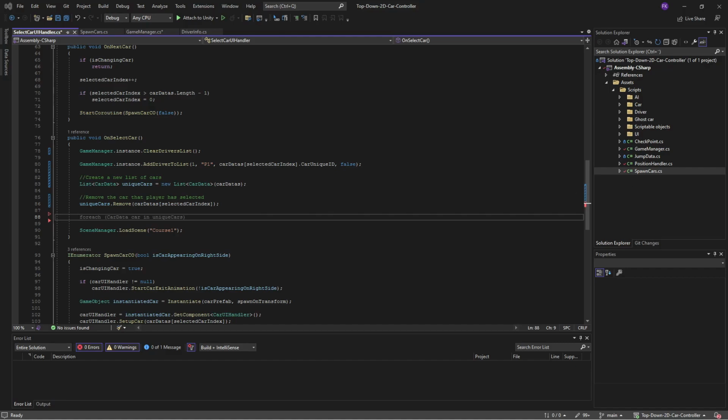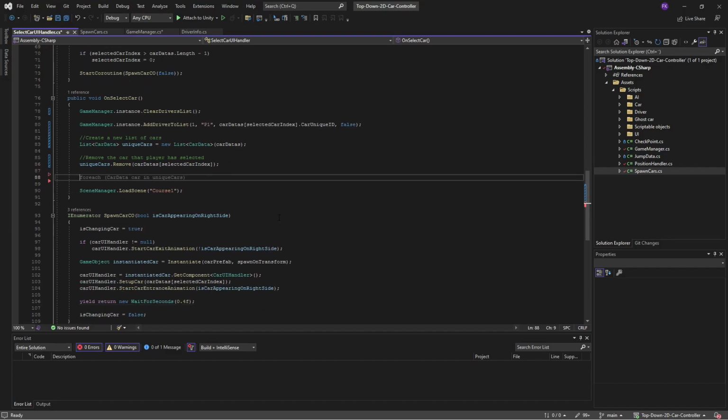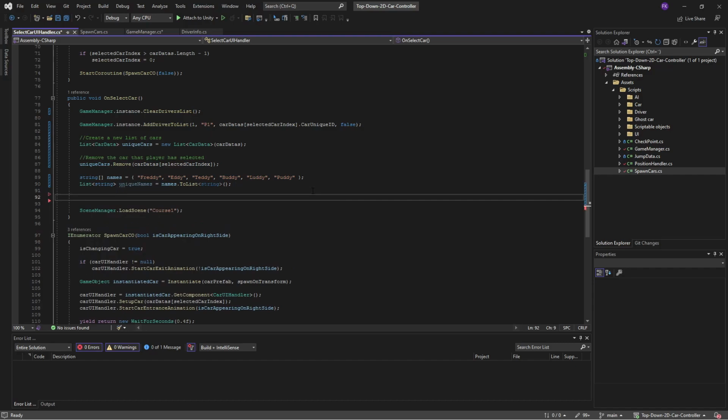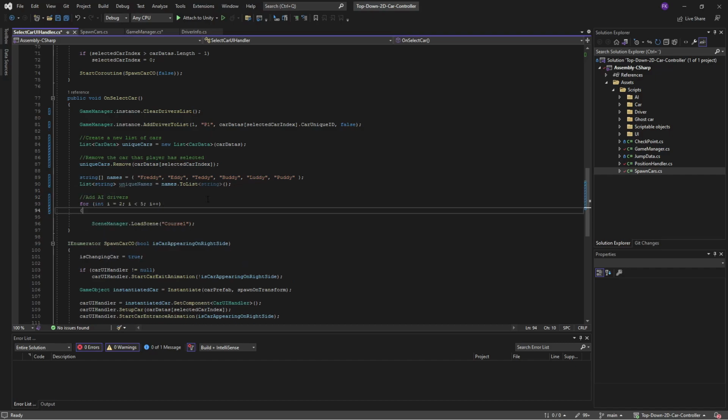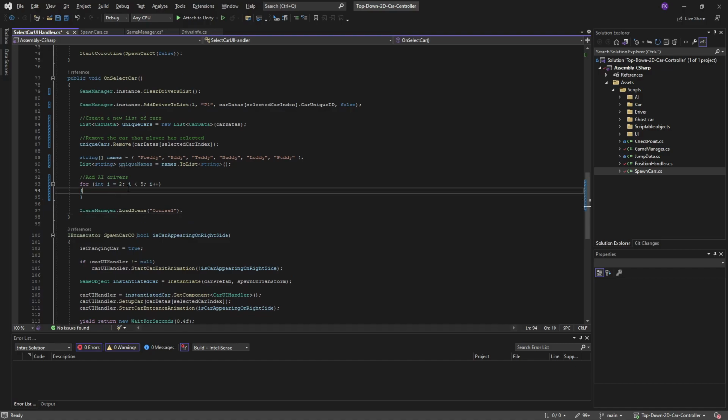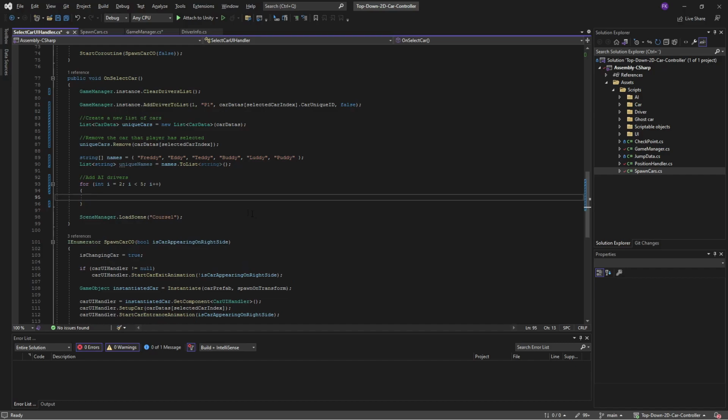And then as well, one of the things that was requested was that we should have names for the drivers. So let's add a few names: Freddy, Eddie, Teddy, Buddy, Luddy, and Puddy. So those are unique names. Great. Then we want to add our AI drivers. So let's do a for loop so that we can control exactly how many are going to be created. And we'll do a for loop from 2 until we reach the number 4, which is below 5. So that should add hopefully 3 AI cars.